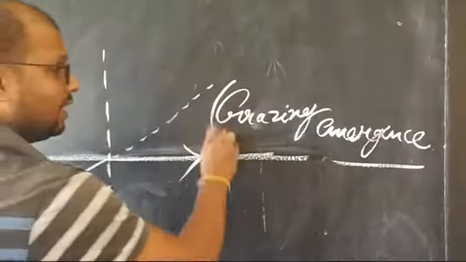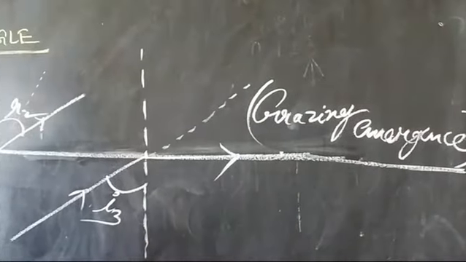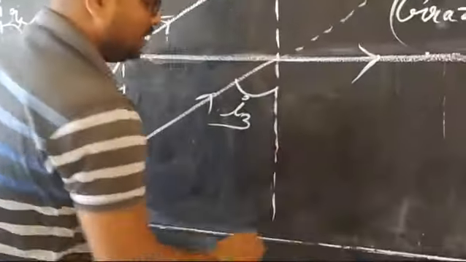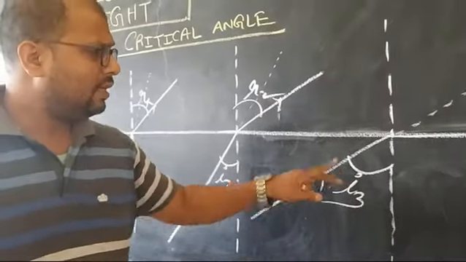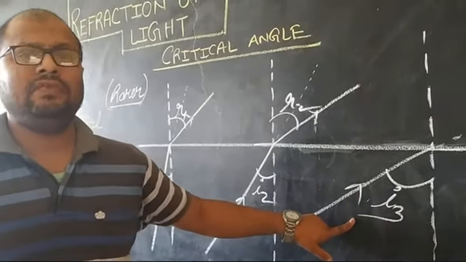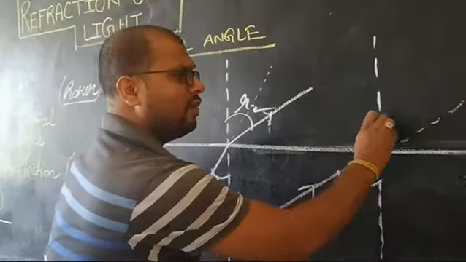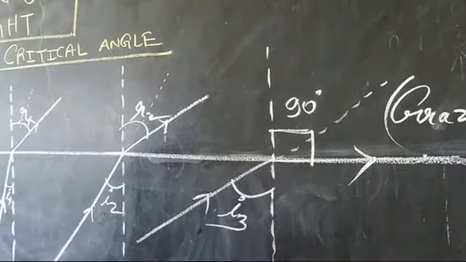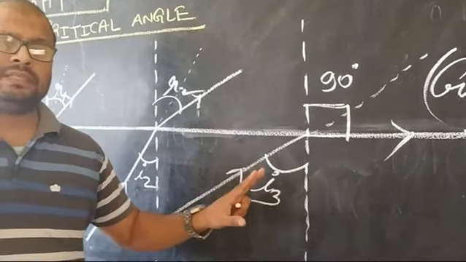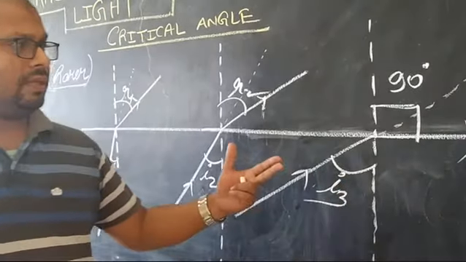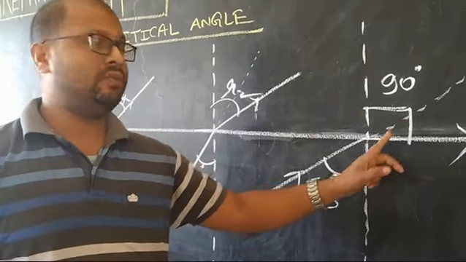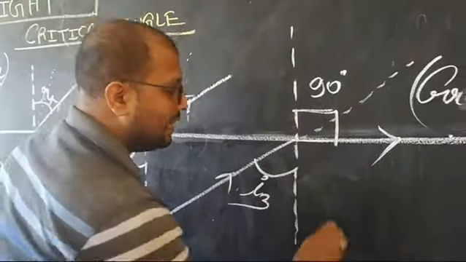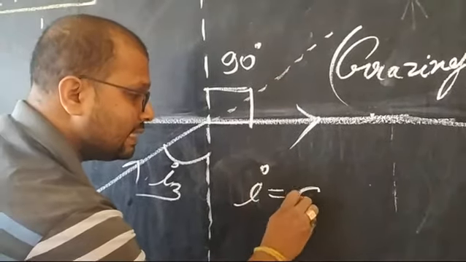Now you must be thinking, sir, you are talking about critical angle, then why you are bringing grazing emergence? It's a new topic for you. So I am coming to that only. The condition where the angle of incidence will be in such a way that the angle of refraction to the another medium will become 90 degree. Once again students, the angle of incidence will be in such a way that the angle of refraction to the next medium along with the normal will become 90 degree. That angle of incidence is known as critical angle.